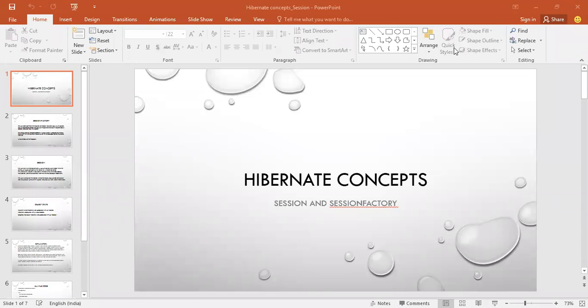Hi guys, welcome to Ashish Academy again. It's a very important topic about the session and the session factory, because when we talk about Hibernate as an ORM and we are interacting with it, we also need to understand how the session and session factory work. We will just play around and around with the session and the session factory, right?